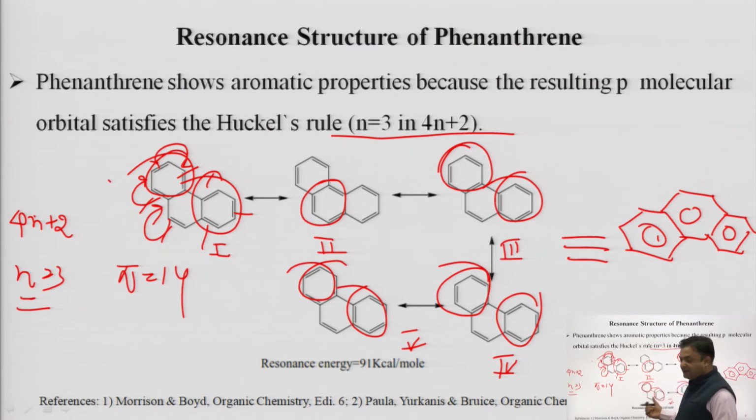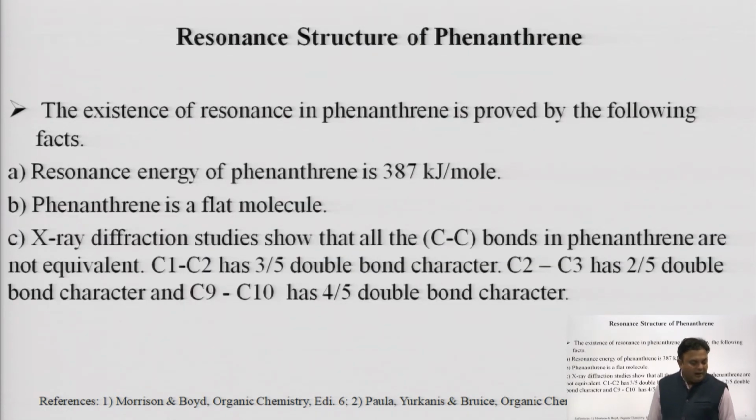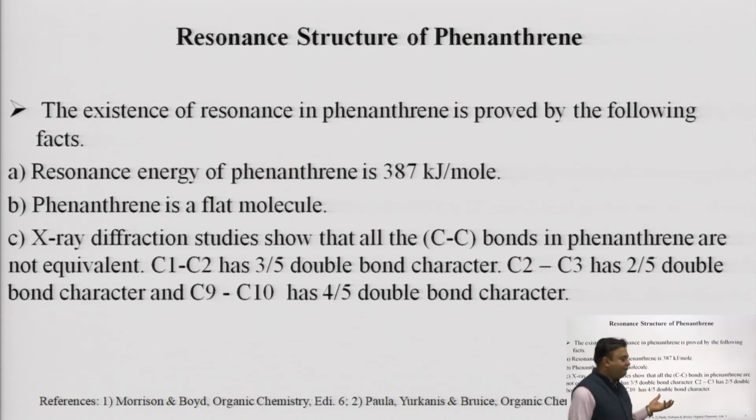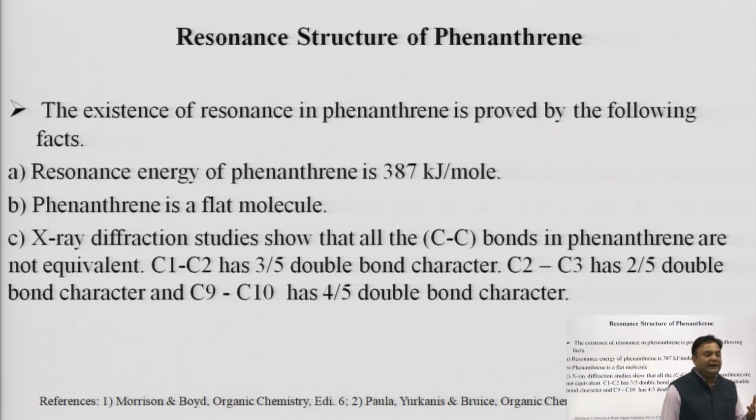Again, the resonance energy of phenanthrene is very high, because out of 5 resonating structures, most of the structures have an aromatic sextet in 2 rings out of 3.